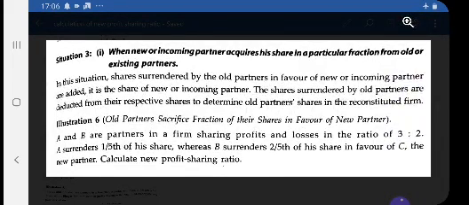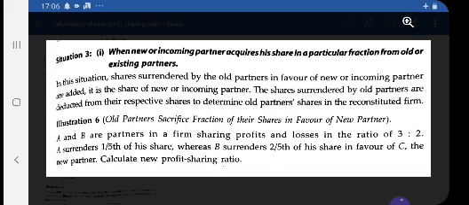Then you are calculating the surrender value from his old share. He is surrendering 1/5 of his share, so you calculate the surrender value.